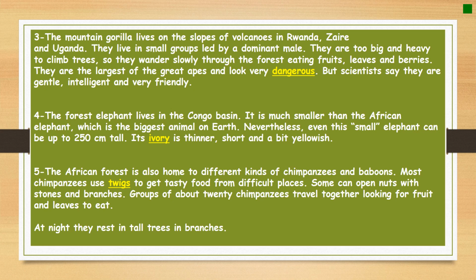Paragraph 5. The African forest is also home to different kinds of chimpanzees and baboons. Most chimpanzees use twigs to get tasty food from difficult places. Some can open nuts with stones and branches. Groups of about 20 chimpanzees travel together looking for fruit and leaves to eat. At night, they rest in tall trees and branches. So the 5th paragraph is telling us about chimpanzees and baboons. So as you can see, the text is made up of 5 paragraphs.